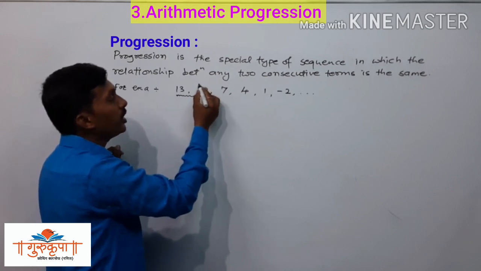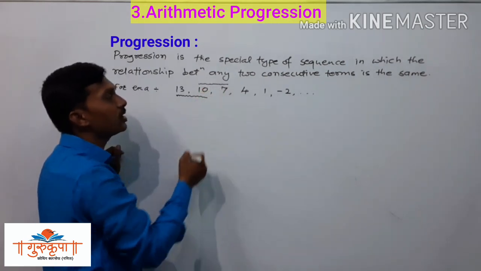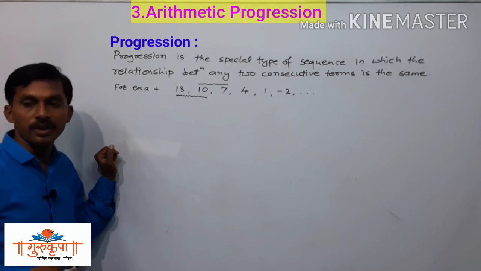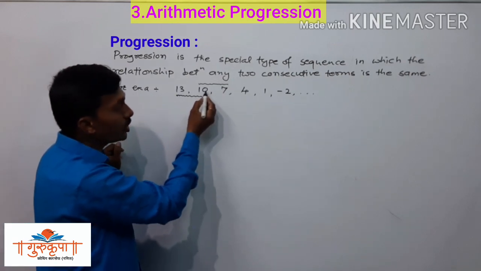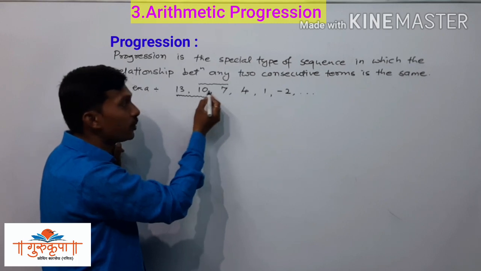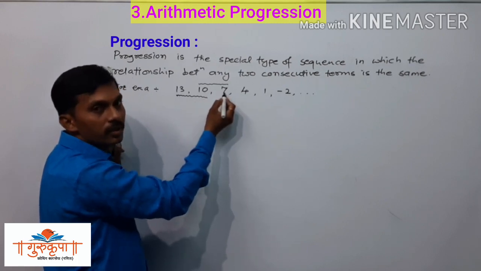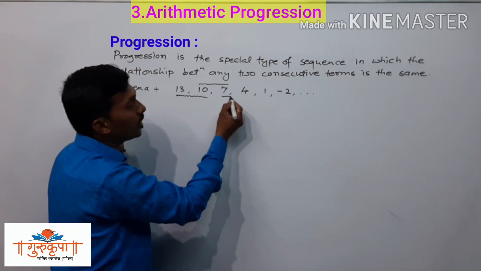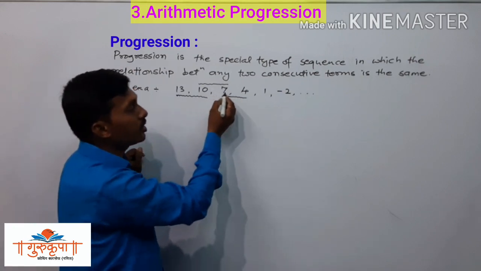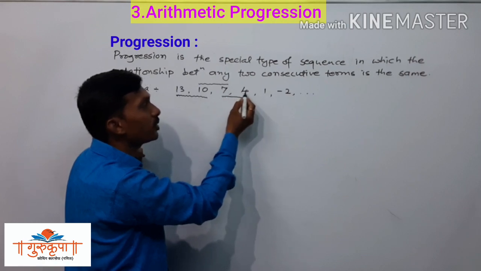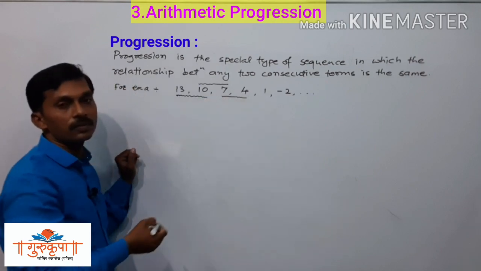Then 10 and 7 are consecutive terms, and here also 3 is subtracted from 10 to get 7. Then 7 and 4, and here also 3 is subtracted from the previous term to get the next term.